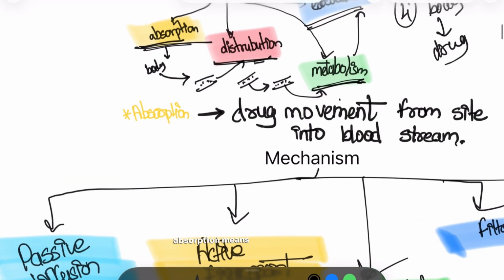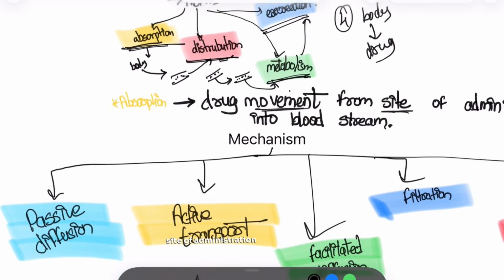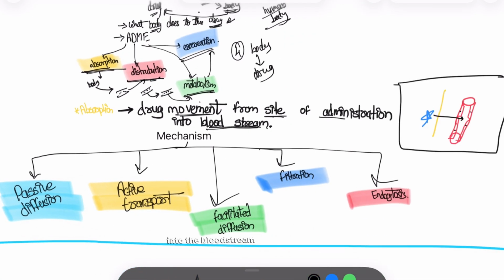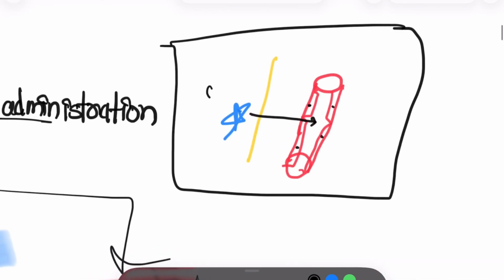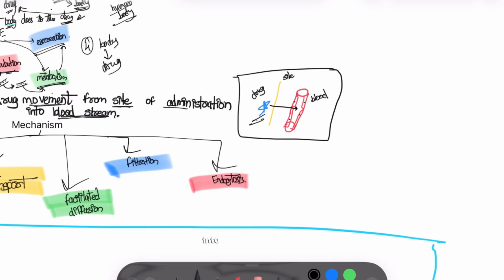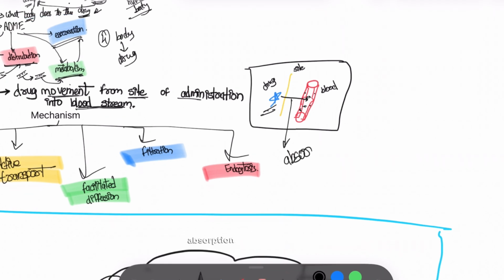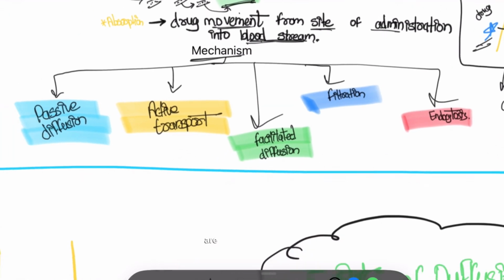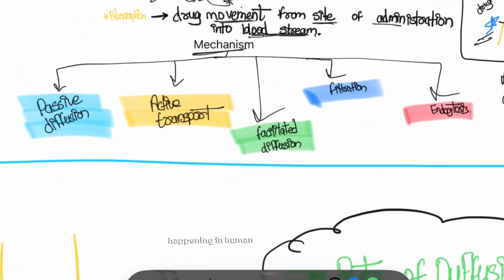The word absorption means drug movement from the site of administration into the bloodstream. I will explain it here via this diagram. The star mark is the drug. This yellow part is the site and this is blood. The movement of the drug into the bloodstream from its original given site, or the site of administration, this process is known as absorption.